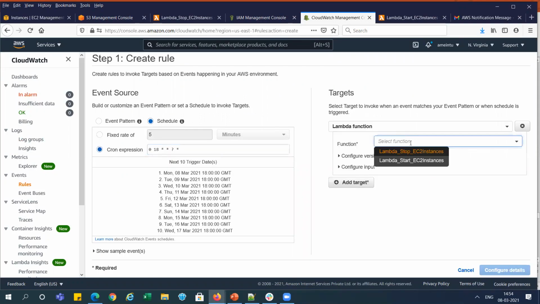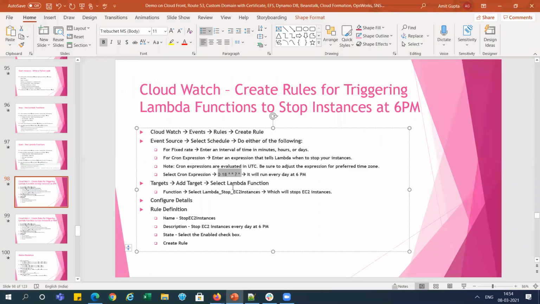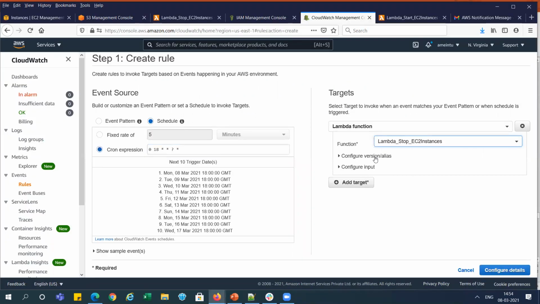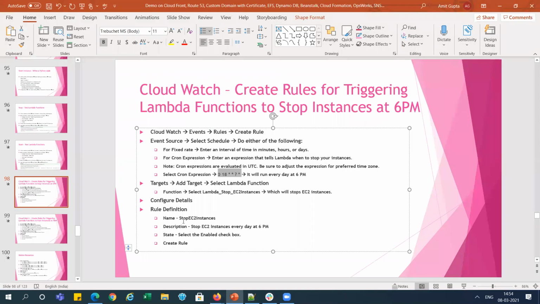So we need to go and select the lambda function. So lambda stop instance, right? We will call here, right? And then configuration versions is default. We will go with default configuration input matches event, that is okay. And now